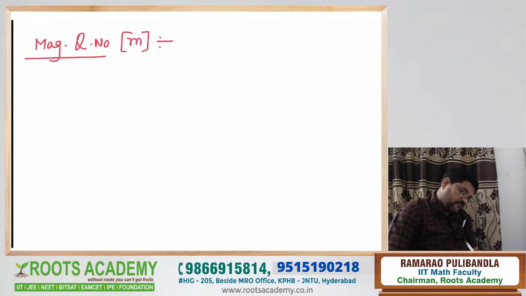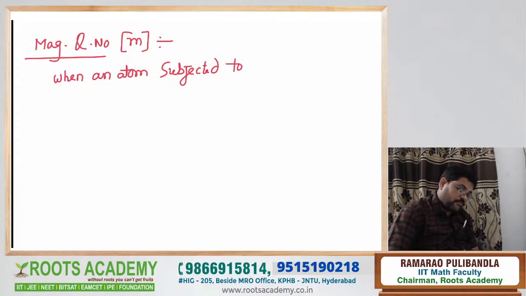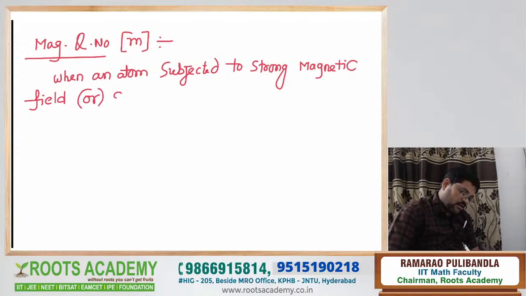Now see, when an atom is subjected to strong magnetic field, repeat the point once again, when an atom is subjected to strong magnetic field, yes, Venkatesh, good evening, Venkatesh. When an atom is subjected to strong magnetic field or strong electric field, now